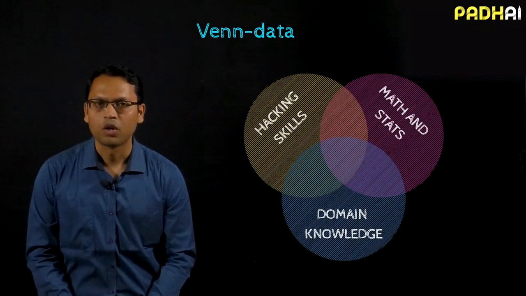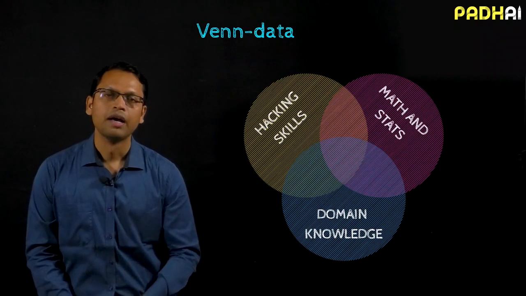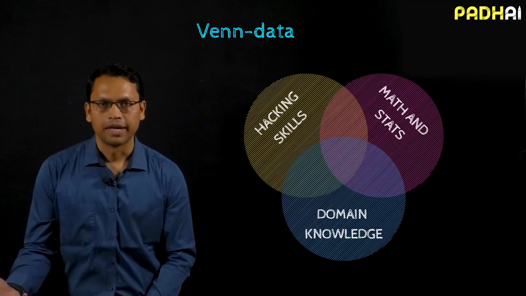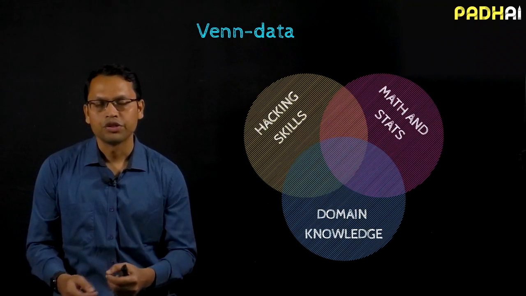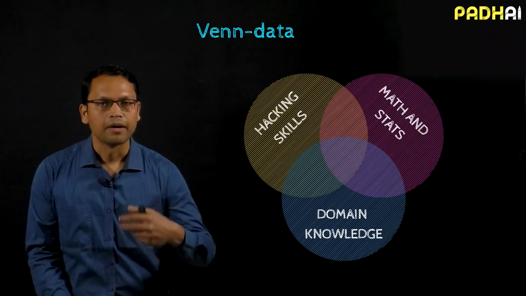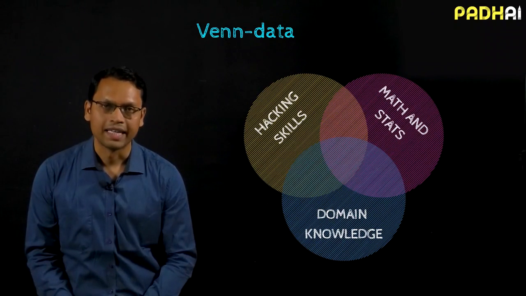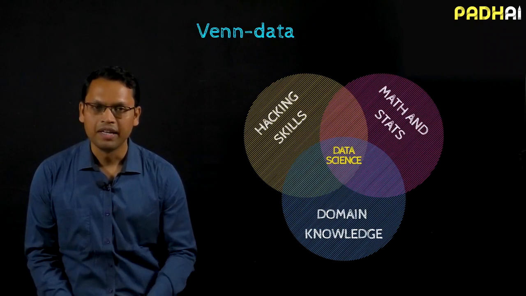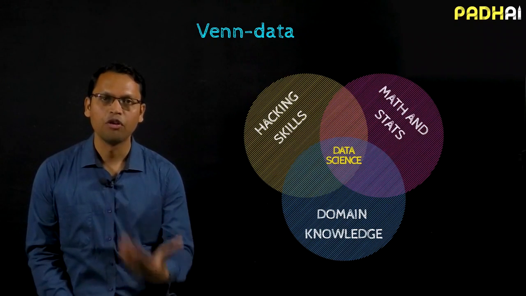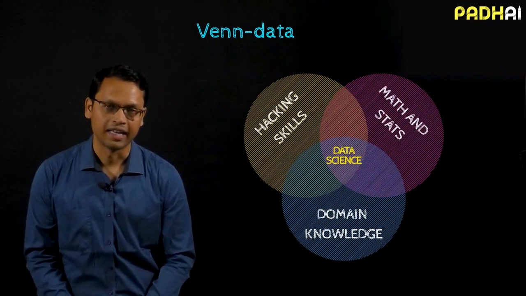In this broad term, I have included everything that we do in programming, let us say in Python, which is the language we will choose to implement our models, but also all the engineering that goes around it. How do we store data? How do we collect more data? How do we efficiently move data between different regions? What is the format to be chosen? How do you make the modeling part faster? All of these engineering skills go into what are called hacking skills here. And data science remains in the middle here, which means that for an organization to succeed at data science, or for an individual to have a full picture of data science, he or she should have domain knowledge, mathematical and statistical skills, and hacking skills.